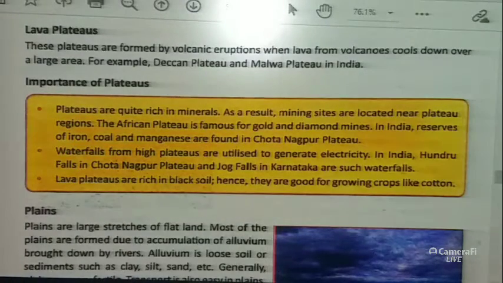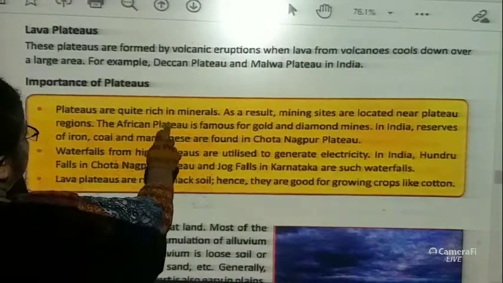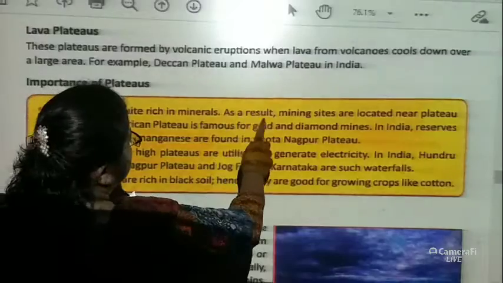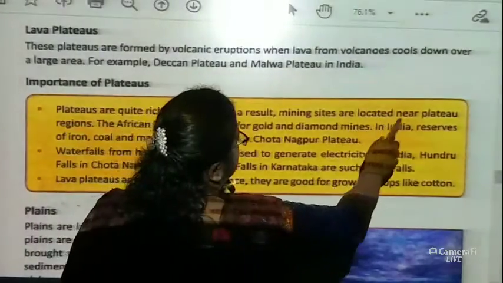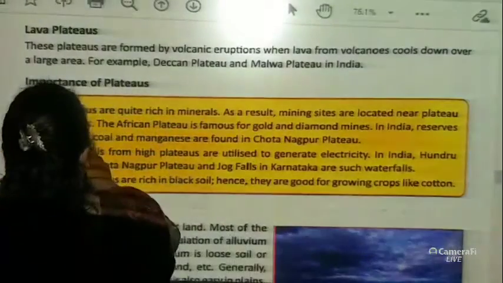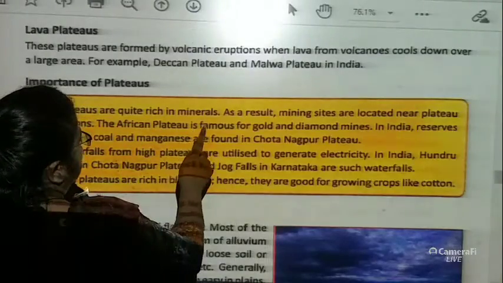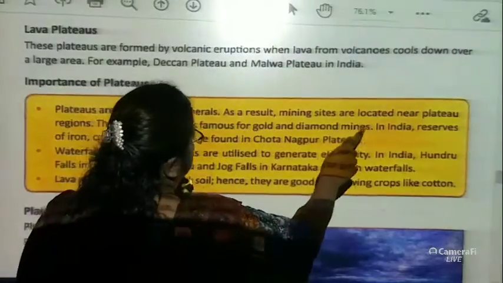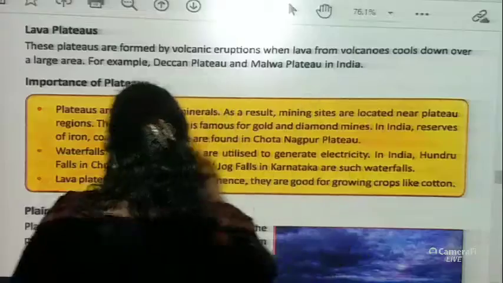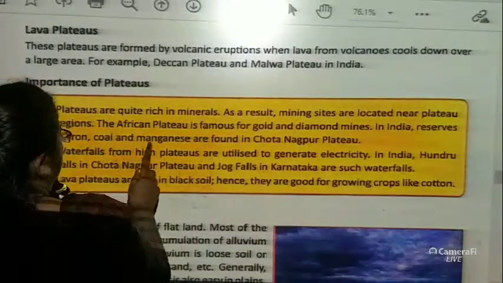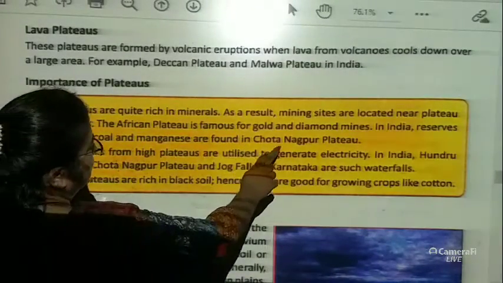Now let us see what is the importance of the plateaus. Plateaus are quite rich in minerals. As a result, mining sites are located near plateau regions. The African plateau is famous for gold and diamond mines. In India, reserves of iron, coal and manganese are found in Chotanagpur Plateau.